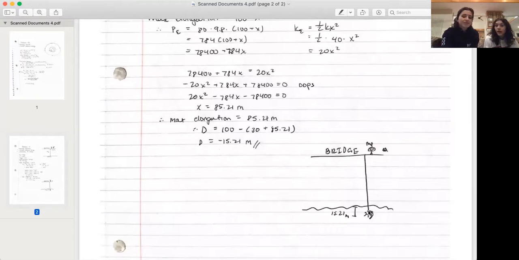So that means, look at you. I'm in the water? You're in the water, 15.21 meters, because the maximum elongation happened to be negative. So you're actually in the water. Well, that's a bad birthday. Yeah, it was. But there you go.